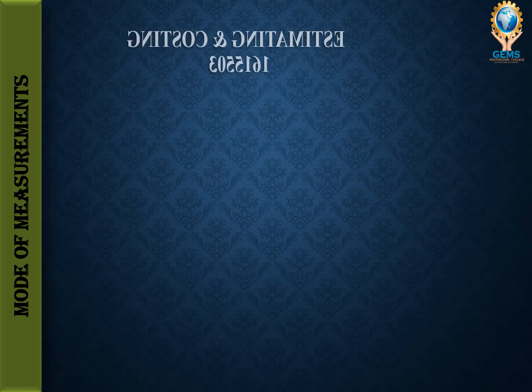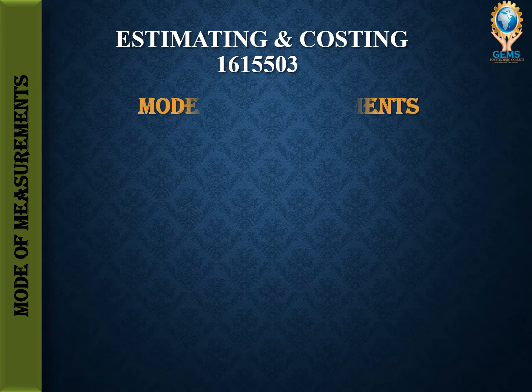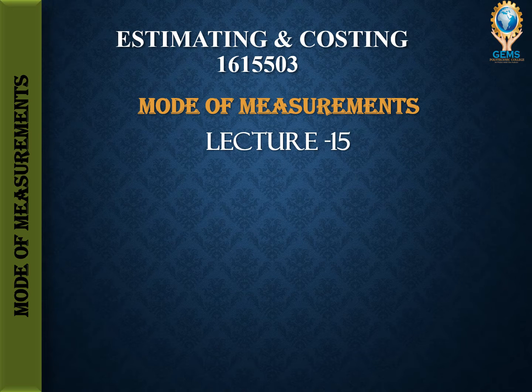I am handling a subject called Estimating and Costing, and our subject code is 1615503. So we are in lecture 15, titled Mode of Measurements. Until now we have completed Unit 1 and Unit 2. Unit 1 was the overview of estimating and costing, and Unit 2 was detailed estimation. These are the things we have learned already.